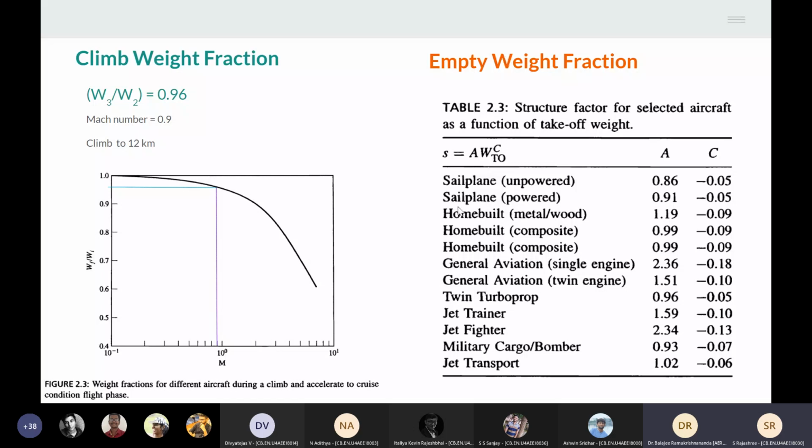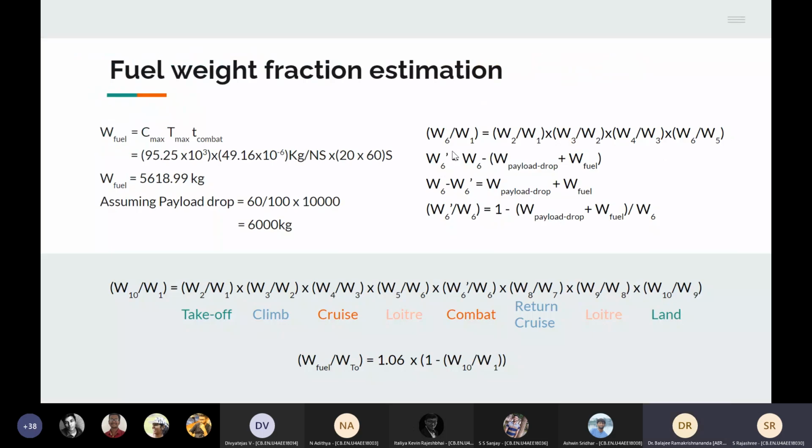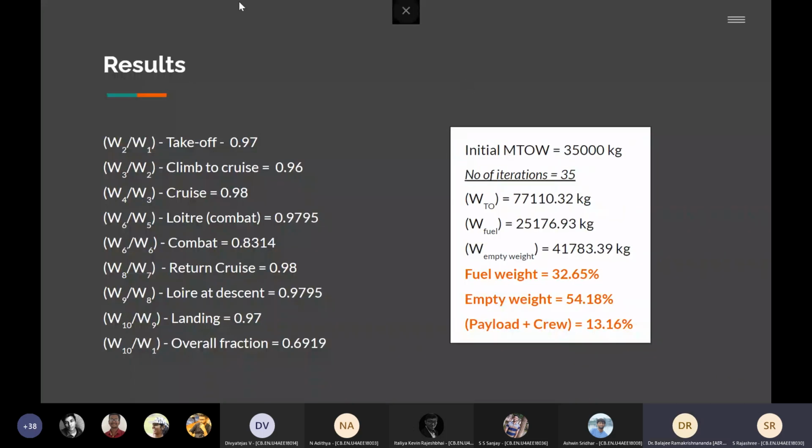Then is the empty weight fraction, and for that we used, according to Cork book, A as 2.34 and C is minus 0.13, and we plugged into the code that I will show a little later. After plugging all those values into the formula that I showed initially, we get these values. After about 35 iterations, our value converged to 77,000 kgs.